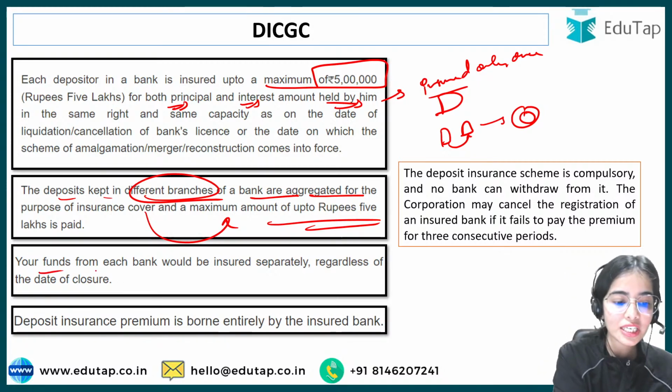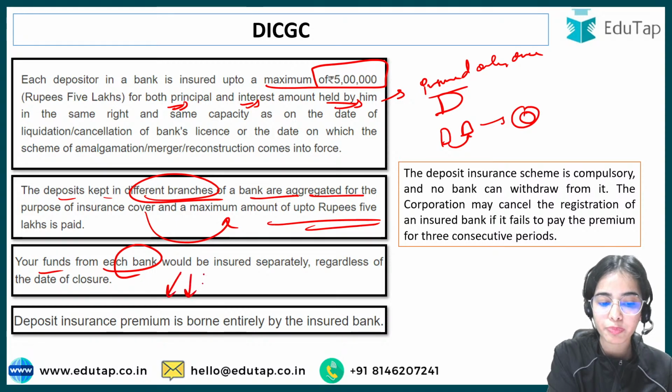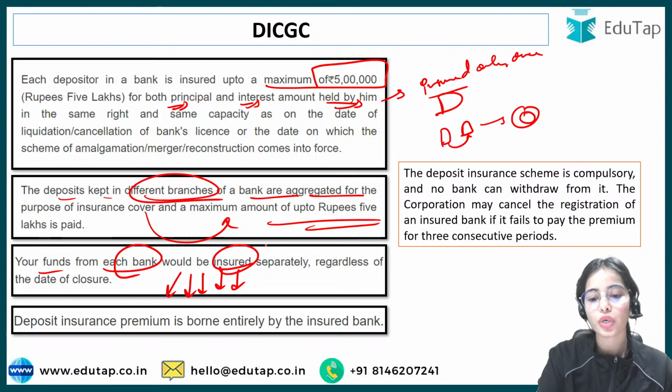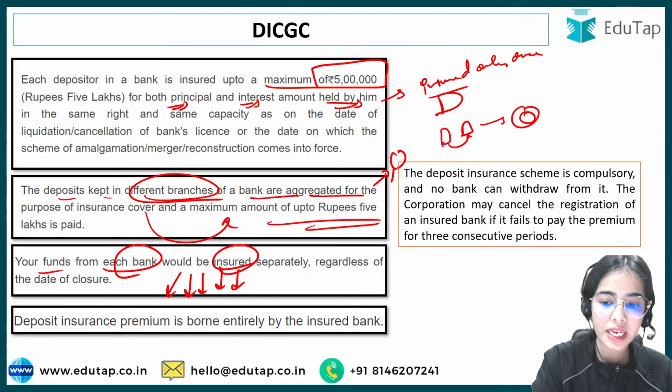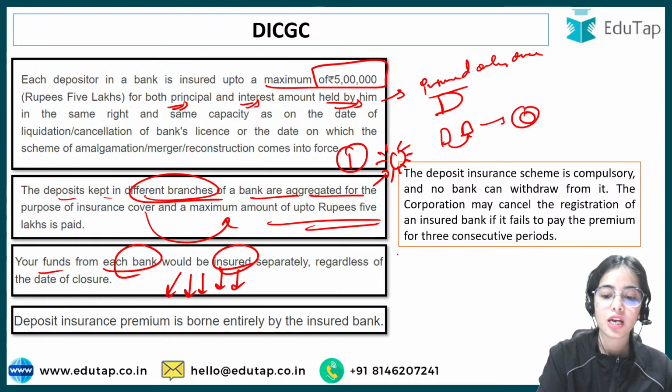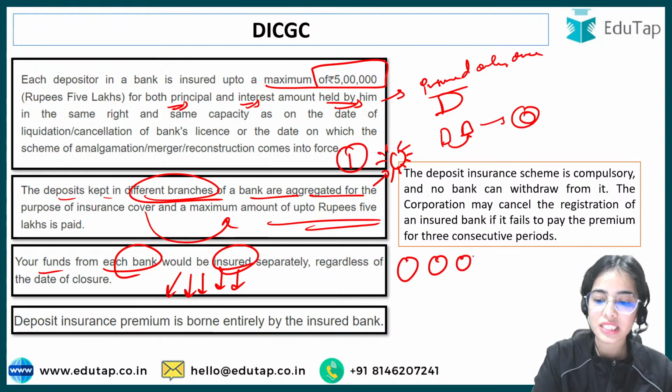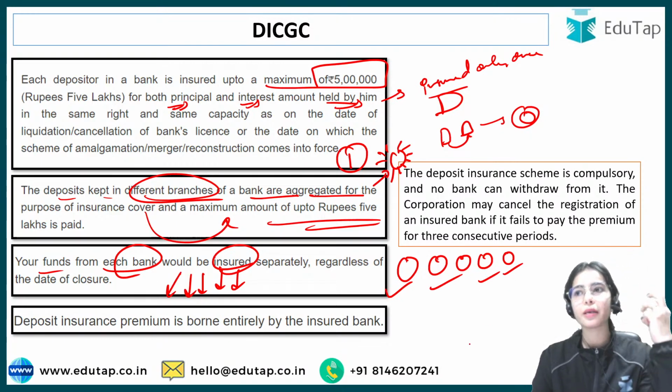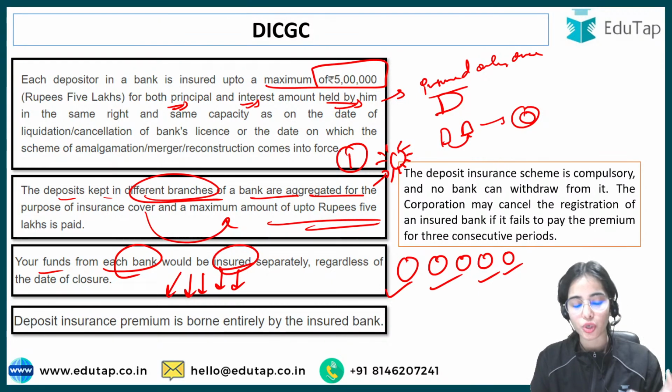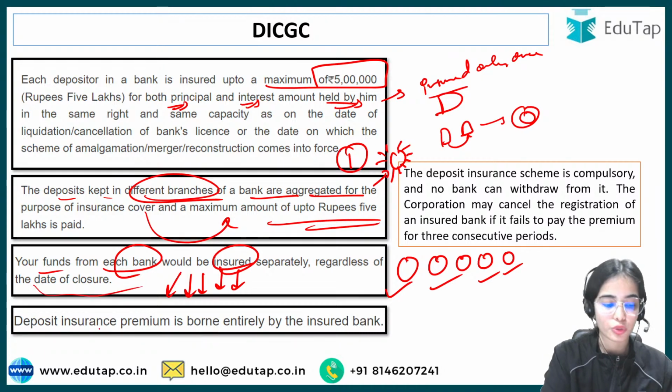Your funds from each bank. Now if you have made deposits in different banks, that will be insured separately. So if you are depositing in a single bank in different branches, that will be insured once only, not separately. But if you have made your deposits in different banks, PNB, SBI, ICICI Bank, HDFC Bank, Kotak Mahindra Bank, so those are the different banks. So they will be insured separately, regardless of the date of closure.